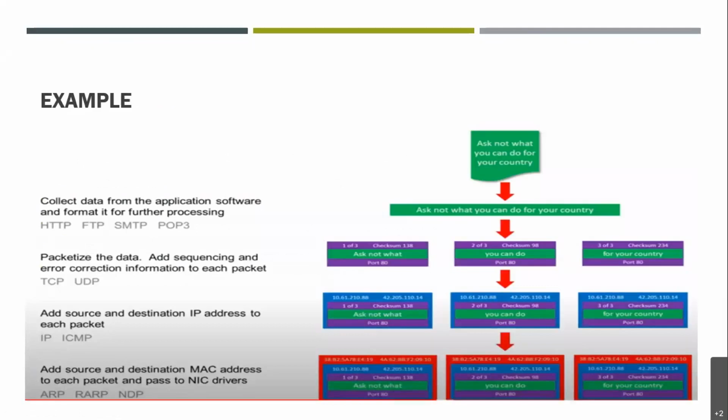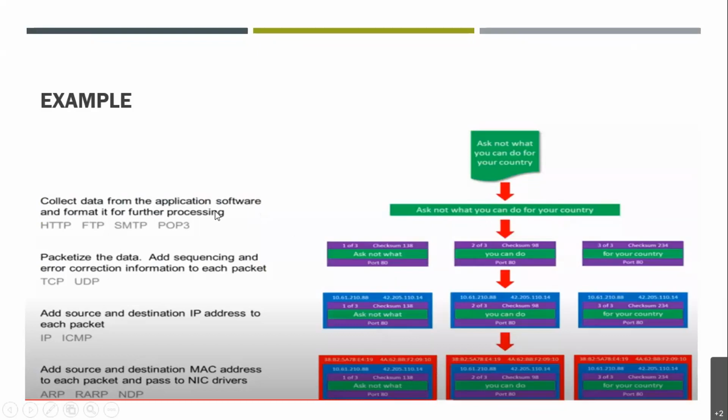Now let's take an example of how we actually communicate and how a packet is transferred. Let's see it more technically now, right? This is a piece of message which we want to send: Ask not what you can do for your country, right? This message is being sent at the application layer.